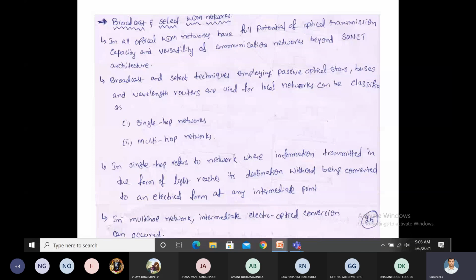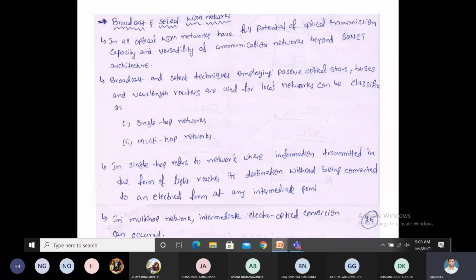The single hop network is nothing but without conversion from source to destination: without converting from one form to another, either optical to electrical or electrical to optical, from starting end to ending end. There is direct transmission from source to destination. But in multi-hop networks, we use amplifiers or repeaters between source and destination. Whenever you use repeaters or amplifiers, it converts from electrical to optical and optical to electrical.